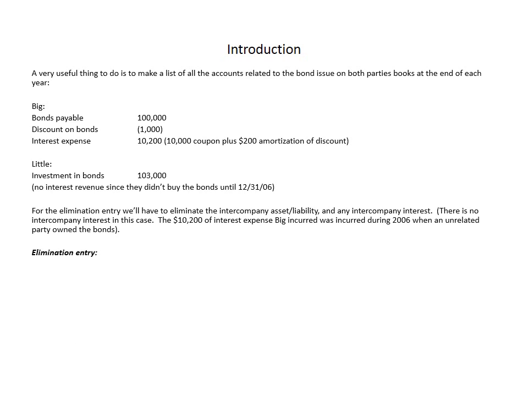So for the elimination entry, what do we need to do? Again, we need to eliminate the intercompany debt and asset. So we're going to eliminate the bonds payable, and we eliminate the remaining discount. We also need to eliminate the investment in bonds that's on Little's books. This doesn't balance. We're missing a $4,000 debit, and that's going to be the loss on retirement of bonds. So again, on the consolidated income statement, we're going to have a loss on retirement of bonds, and the bonds will be removed from Big Company's balance sheet, and the investment in bonds will be removed from Little Company's balance sheet.